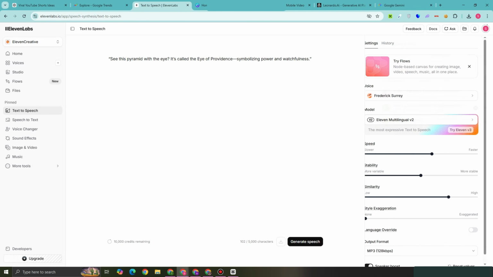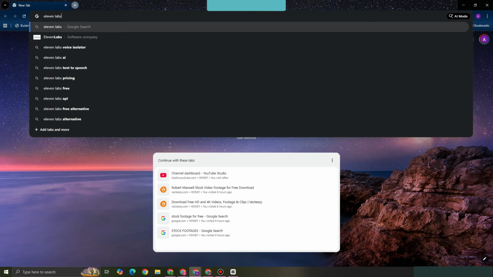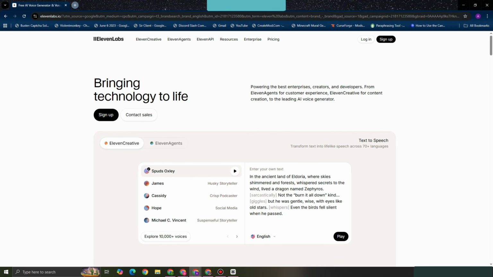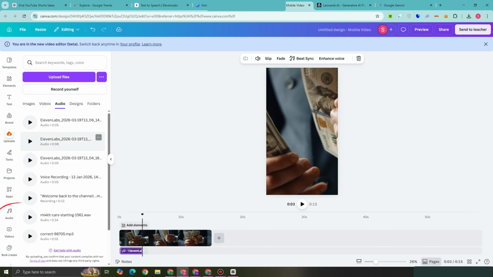So basically, that's it. And actually, there's also a generate voice feature in Canva. So you can just use that feature, or you can use the application in Canva to do the text to speech. Okay, so we have here 11 Labs, and once done, you just have to upload the file. So go to uploads, go to audio, and then drag the 11 Labs audio right here below the video.